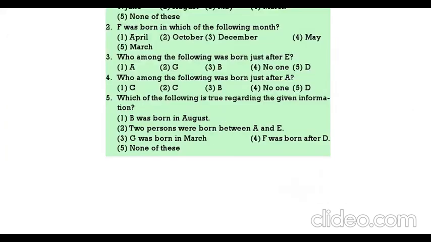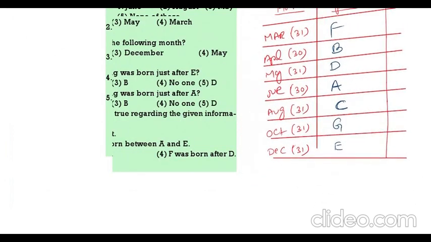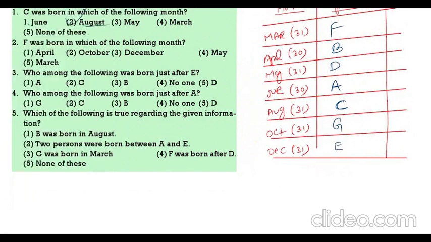See the first question. C was born in which month? That is August. C was born in August. F was born in which month? March. Who is born just after E? Just after E there is no one. No one is the correct answer. Who is born just after A? That is C. Which is true regarding the given information? B was born in August, that is wrong. 2 persons are there between A and E, that is definitely correct. Then see the next one.